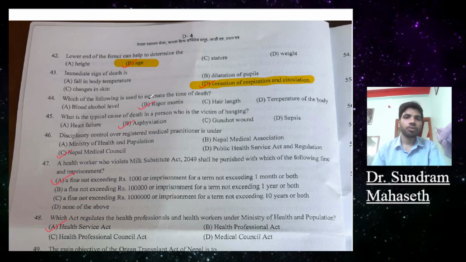Which of the following is used to estimate the time of death? Blood and alcohol level, rigor mortis, hair length, temperature of the body. The answer will be rigor mortis.